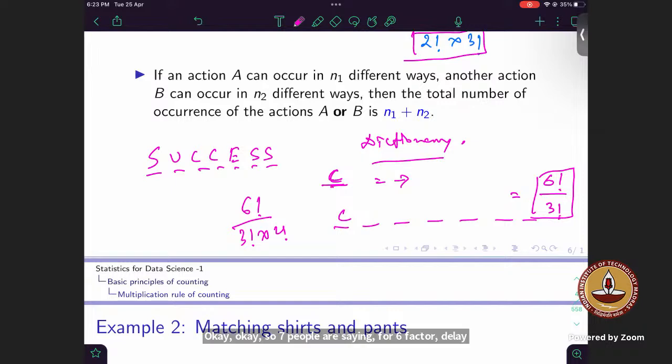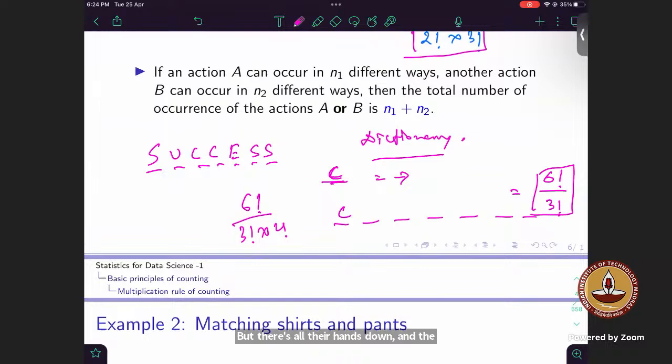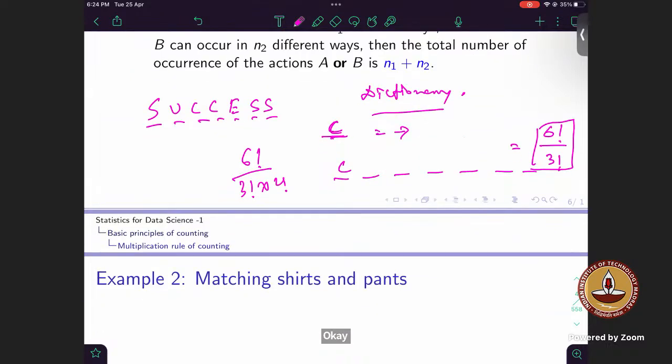How many are going for 6 factorial by 3 factorial into 2 factorial? Others just drop down your hands, and only those who are supporting this should raise them. Okay. Sanjoli, only you are voting for yourself: 6 factorial by 3 factorial into 2 factorial. Okay, no one is voting. So others were also voting for Sanjoli's answer, but they pulled their hands down. Sanjoli wasn't alone. They changed team at the last moment.